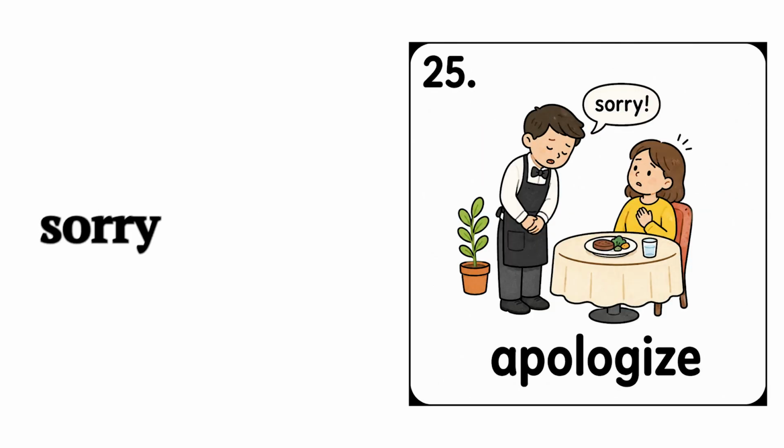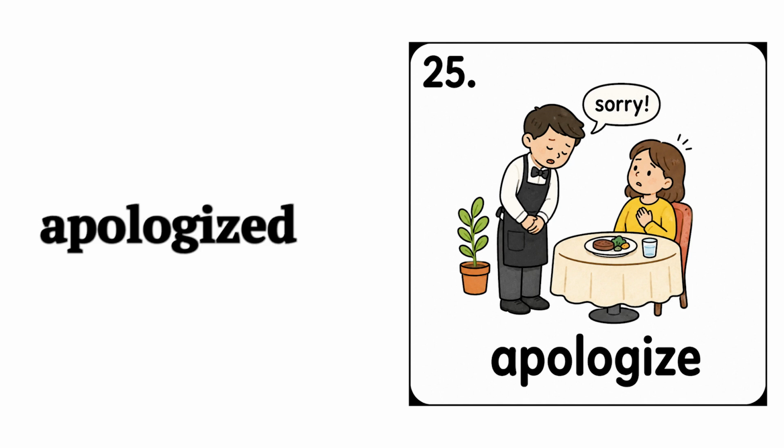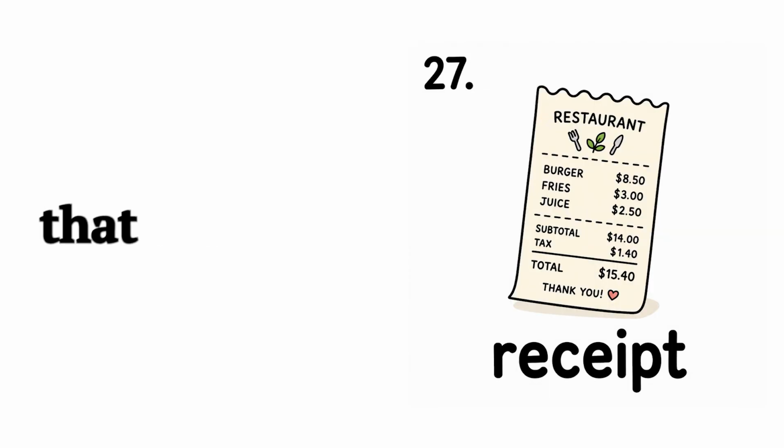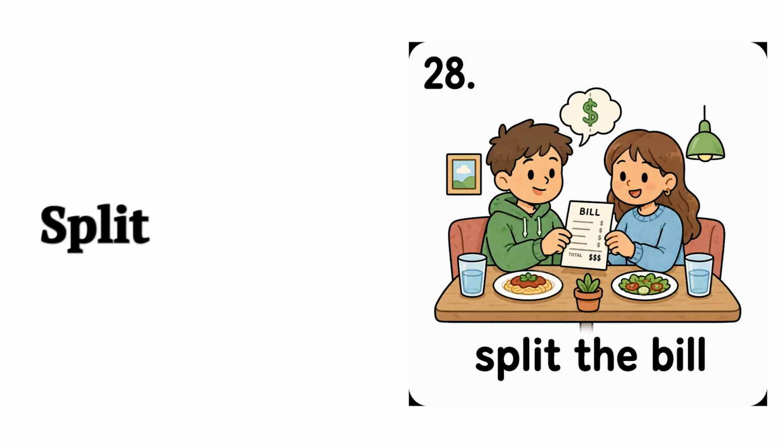Apologize, to say sorry. Example, the server apologized for the delay. Discount, a lower price. Example, they gave us a discount because of the mistake. Receipt, paper that shows what you paid. Example, can I have the receipt, please? Split the bill, each person pays part of the bill. Example, let's split the bill.